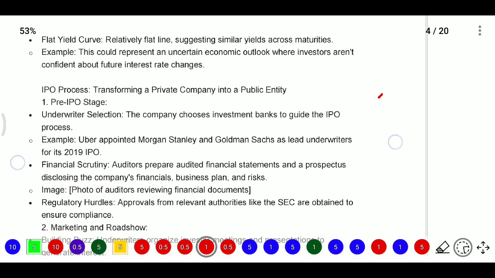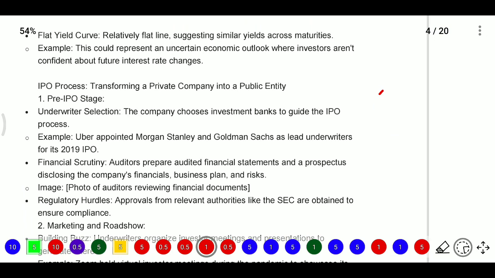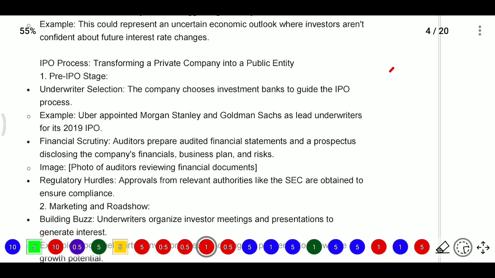After that, the IPO process: transforming a private company into a public company. IPO means initial public offer, where our private company goes public. In the pre-IPO stage, we select underwriters. The company chooses investment banks to guide the IPO.